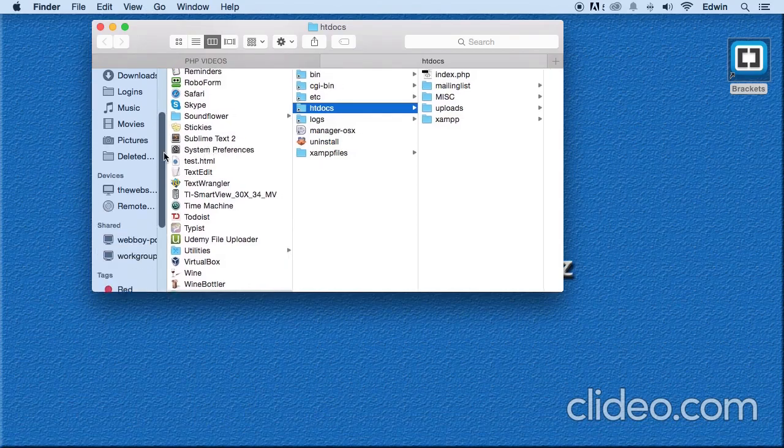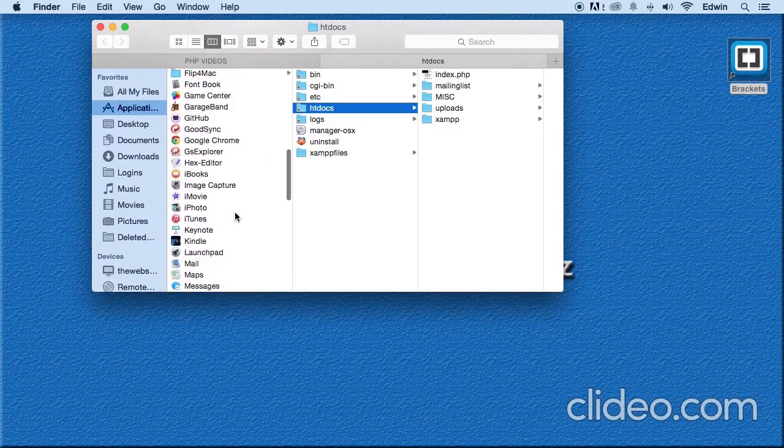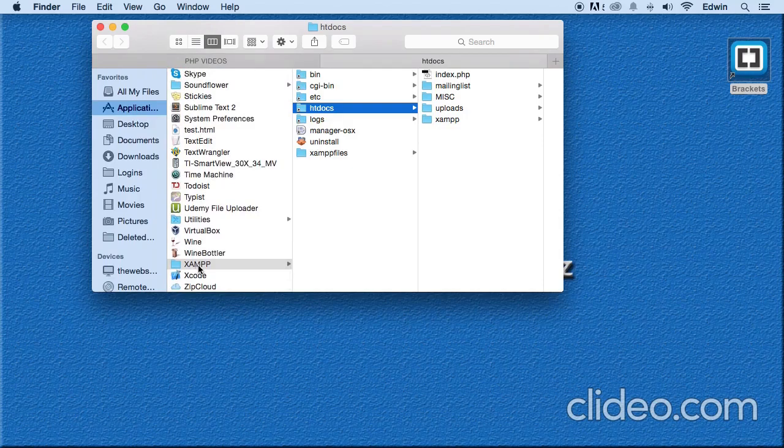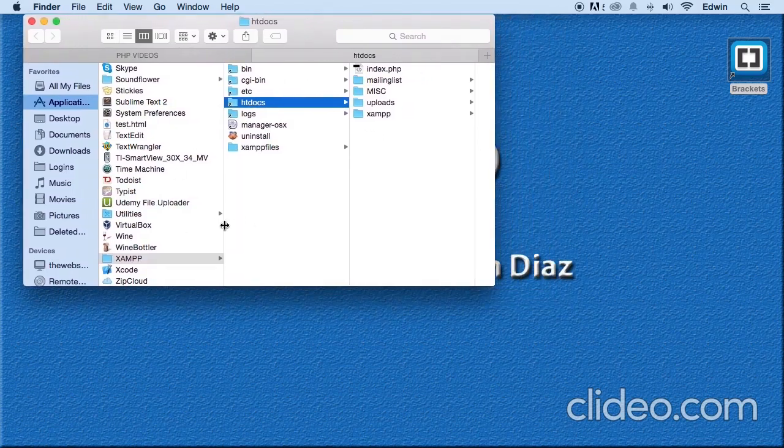On a Mac, you can find it in your applications, in your XAMPP folder, and it's going to be htdocs. Okay, that's the folder where we are going to be placing our course lectures and files. All that stuff is going to be right here. All right. Now for Windows users, go to your programs, go to XAMPP. In your C drive, you should find XAMPP. When you find XAMPP, I think it's computer, C drive, and then XAMPP, and then htdocs.